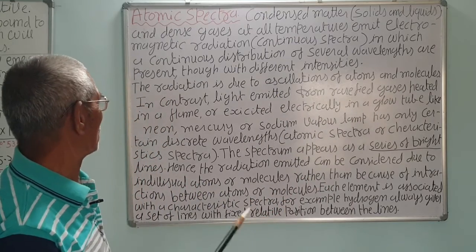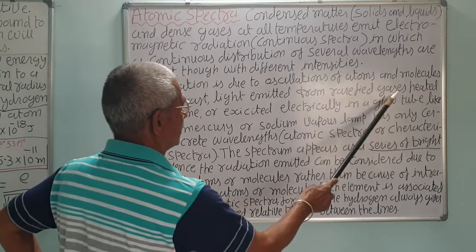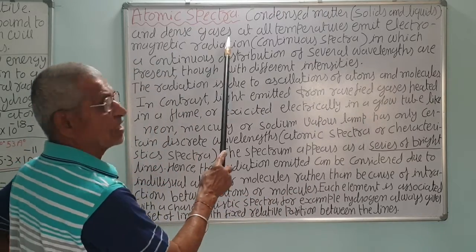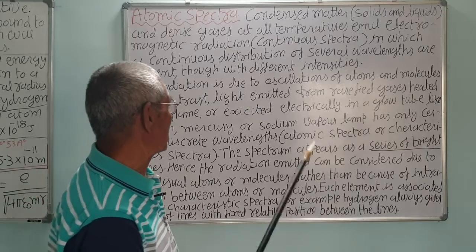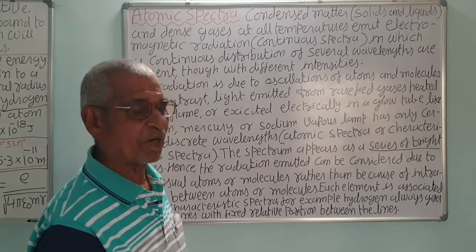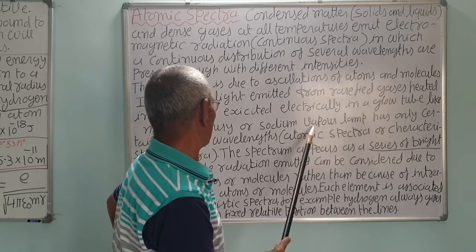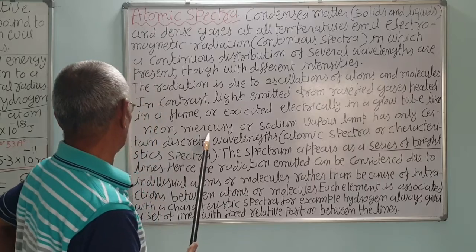Now let us see about the line spectra. In contrast, light is emitted from rarefied gases. Dense gases like the sun give a continuous spectrum, but rarefied gases in a discharge tube, when high potential is applied, or say a neon arc lamp, sodium vapor lamp, mercury vapor lamp, correct.